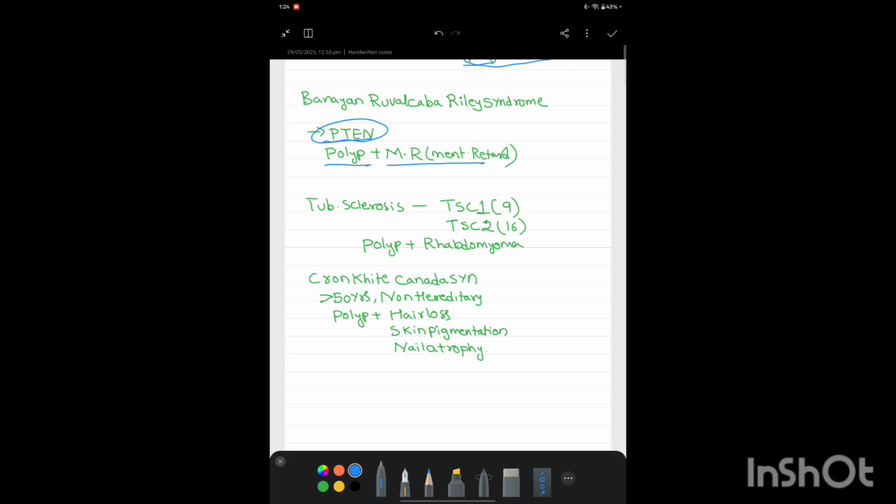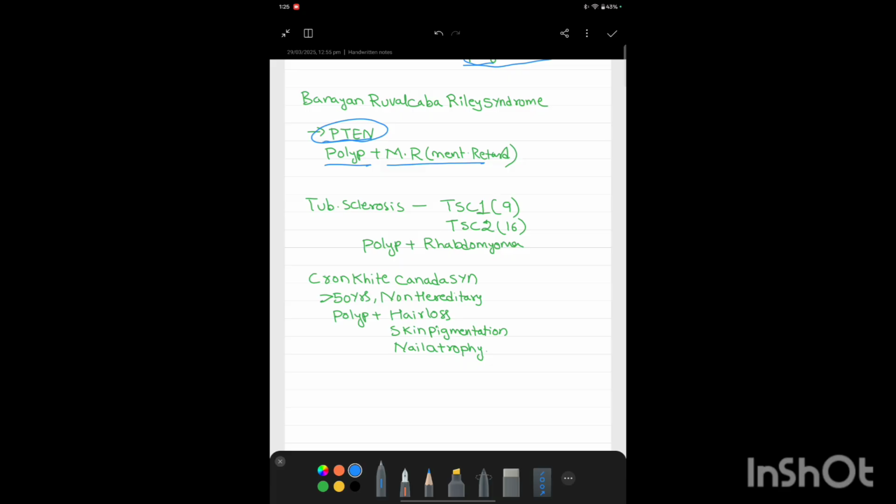Bannayan-Riley-Ruvalcaba syndrome is really a very lengthy name, and all these things will mess your mind. So that person will have mental retardation. So polyps in the intestine and mental retardation are the features of Bannayan-Riley-Ruvalcaba syndrome. PTEN is the mutation, on chromosome 10.